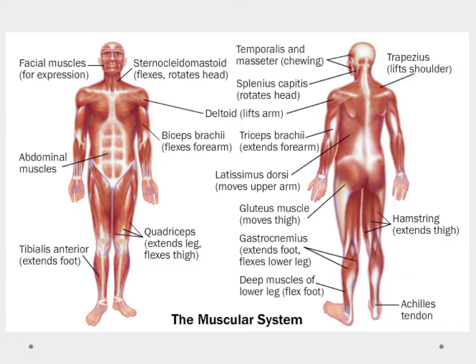Now, moving on to the muscular system, we can see that there are a bunch of different muscles in the body. We're not going to go over a whole bunch of them. I'm not expecting you to memorize all of them. This is just so you can see where they are. And we'll talk about the muscles a little bit more as we progress forward.